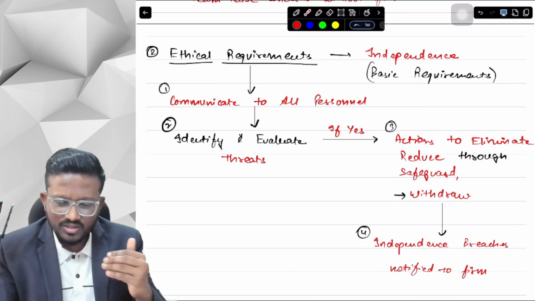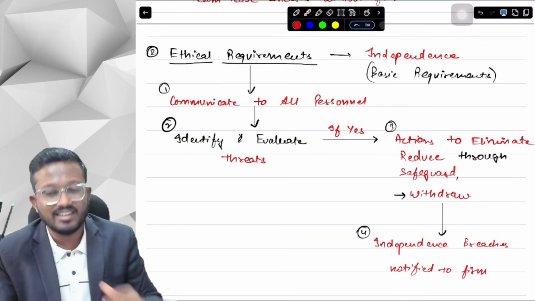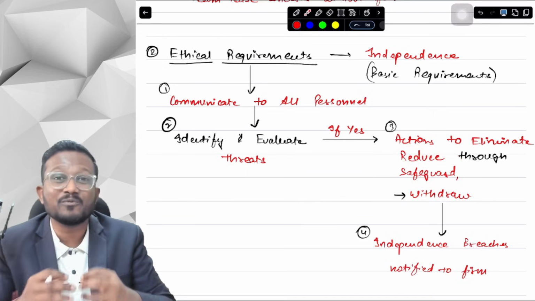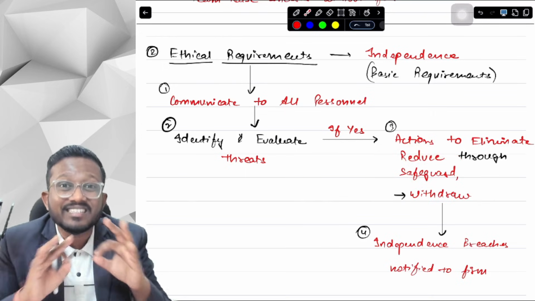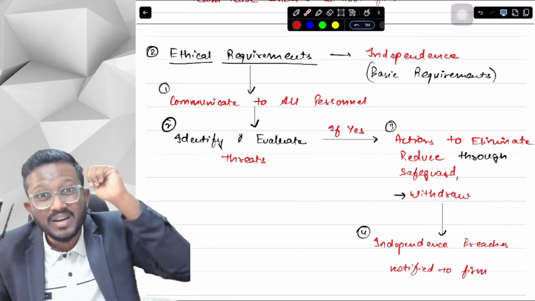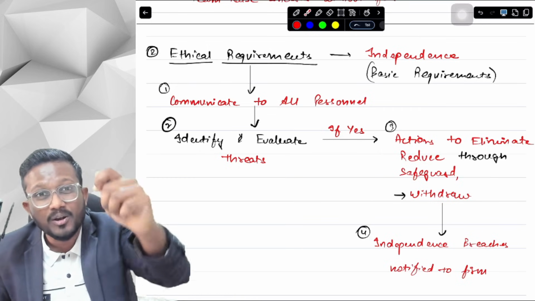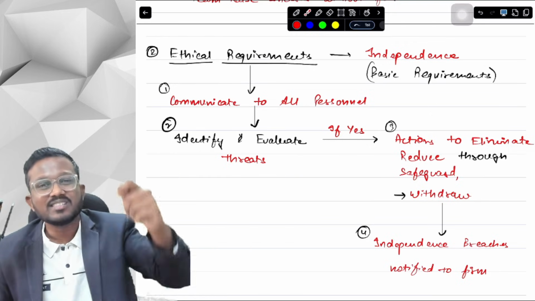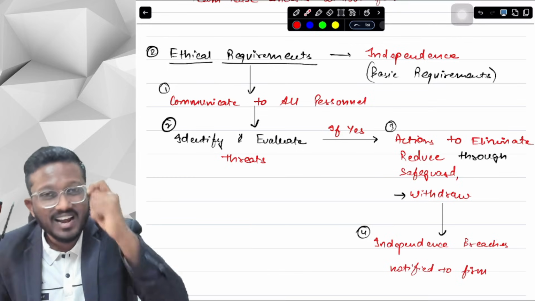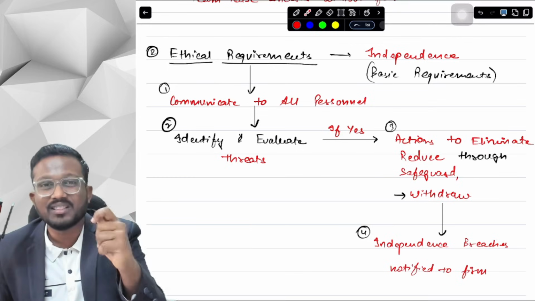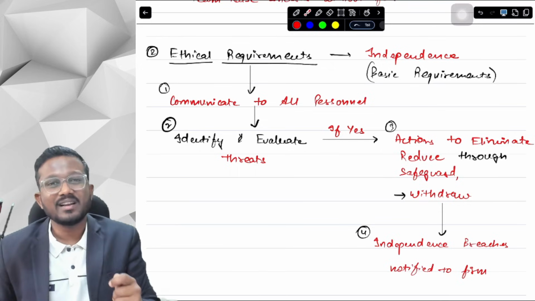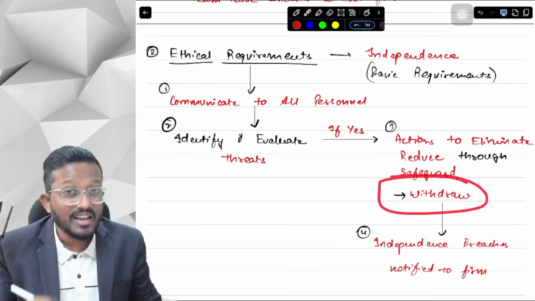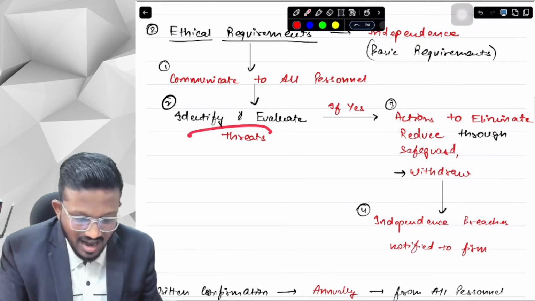And yes, so we just reduce the threats through safeguards, and if we are not able to reduce the threat to a safeguard, then we should withdraw. Withdraw means resigning from the audit, and it is the biggest thing that an auditor can do. Because when a listed company's auditor withdraws, the market crashes like anything, because everybody knows that if an auditor has withdrawn, then it is a big issue in the company. It is a big loophole in the company that the auditor might have busted, and that's why the auditor has withdrawn. So we can even withdraw if the threats are significant.